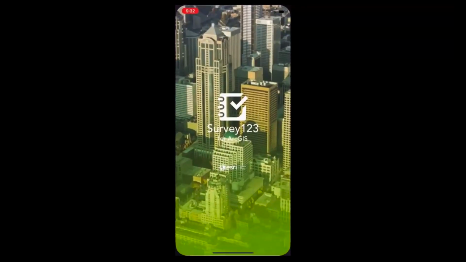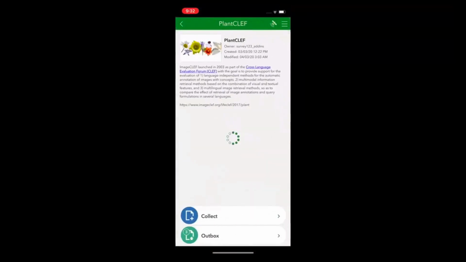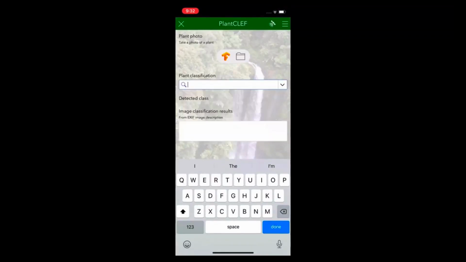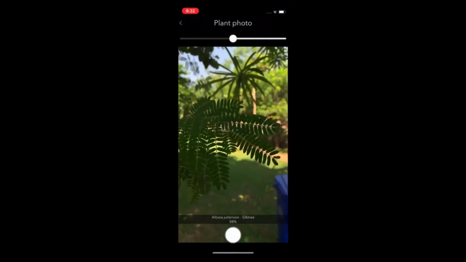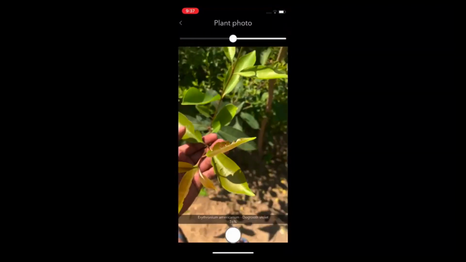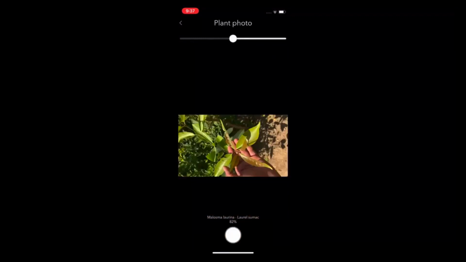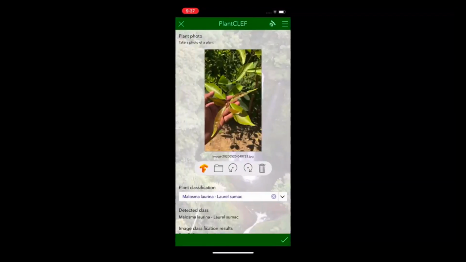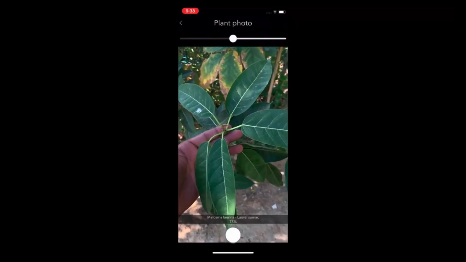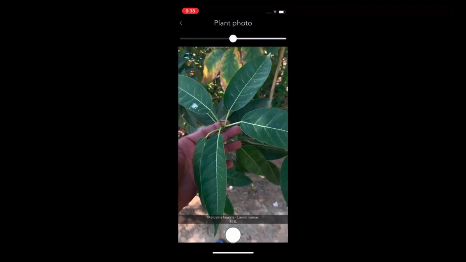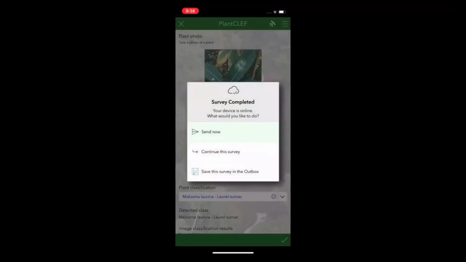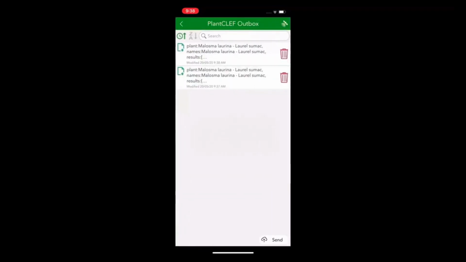The surveyor can then start the Survey123 app on their phone, open the survey and begin the tree inventory. And instead of scrolling through thousands of species, they can simply point the camera at the leaf of the plant and they are done. The deep learning model correctly classifies and fills out the form, eliminating the need to go through that long list of plant species. The model is running on the phone itself in a completely disconnected environment. And after completing the survey, we can connect back online and share the data on the organization's portal.